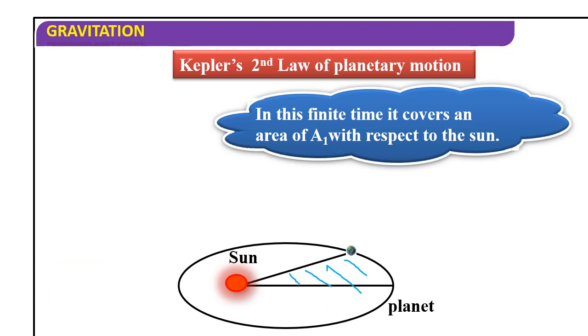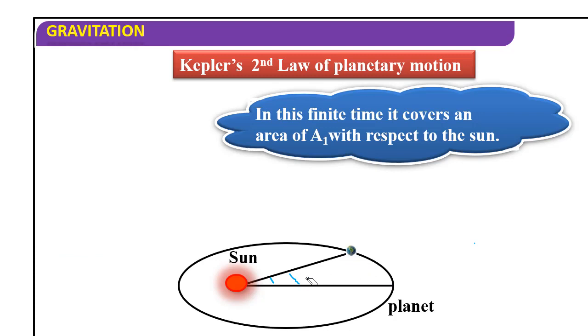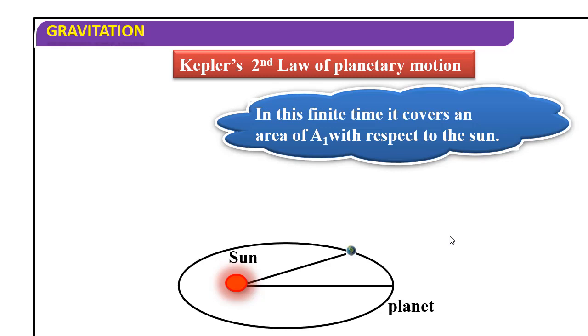So this is the distance covered, so this will be the area. Now let us check, this is the area A1.